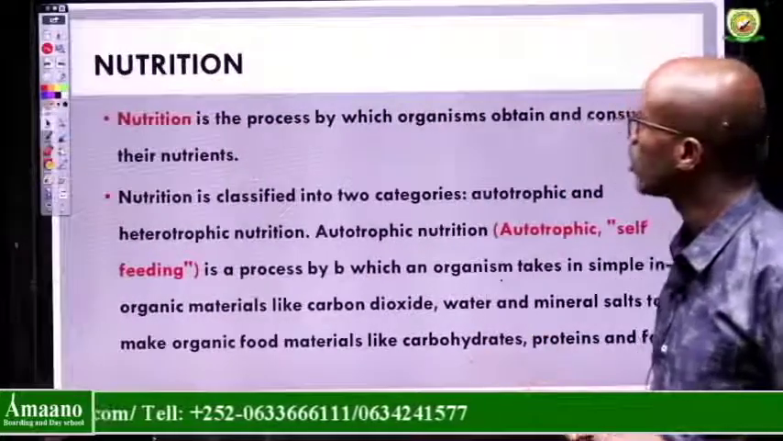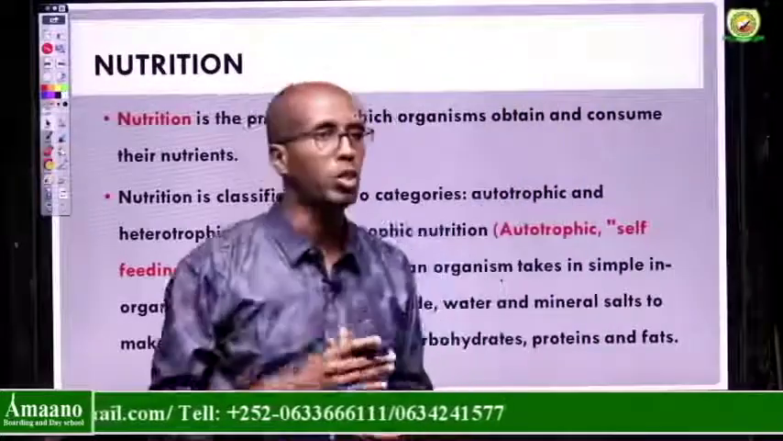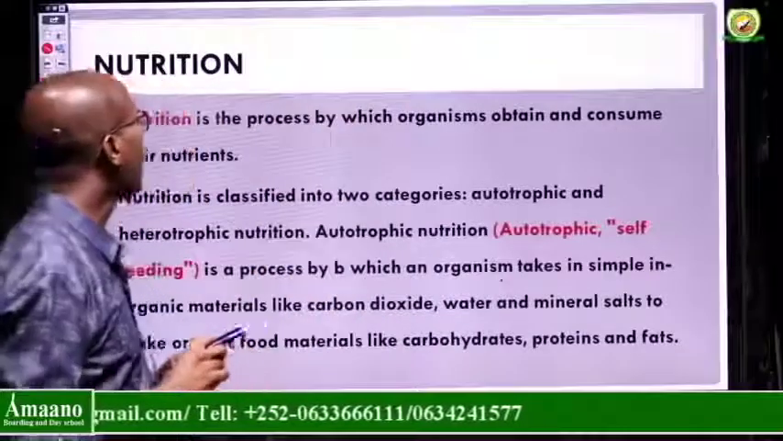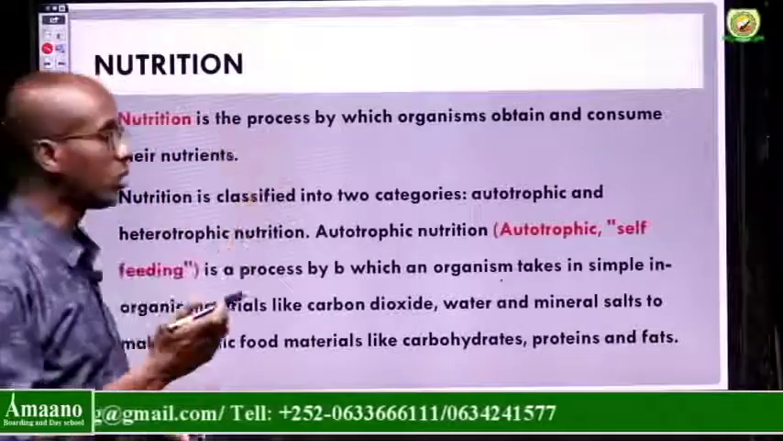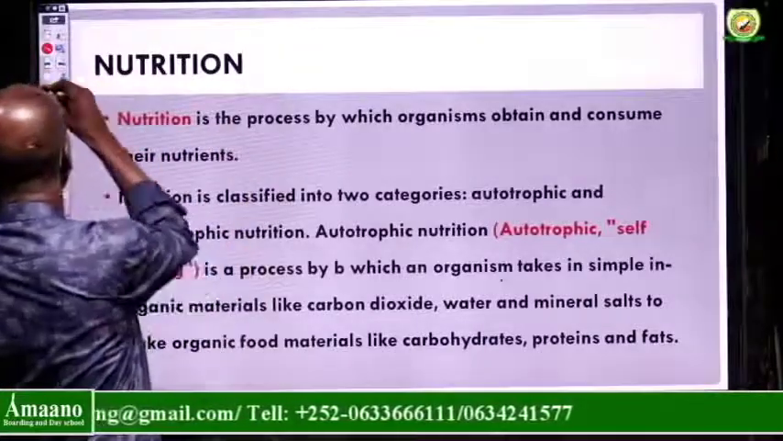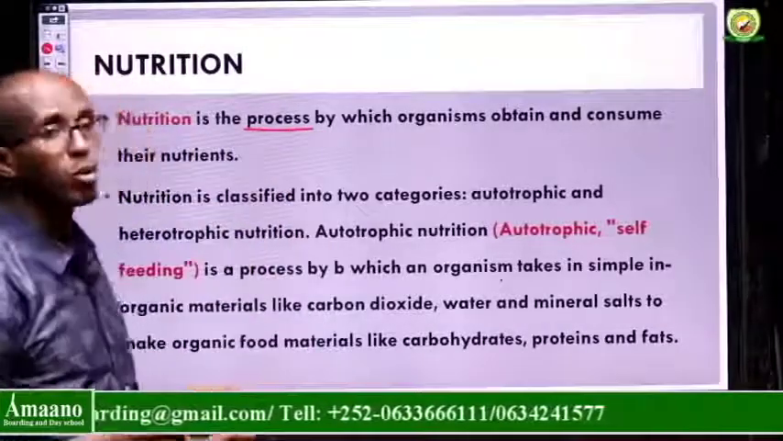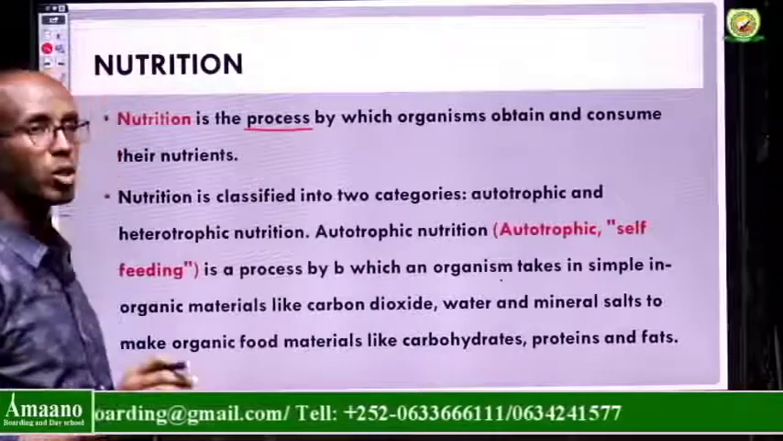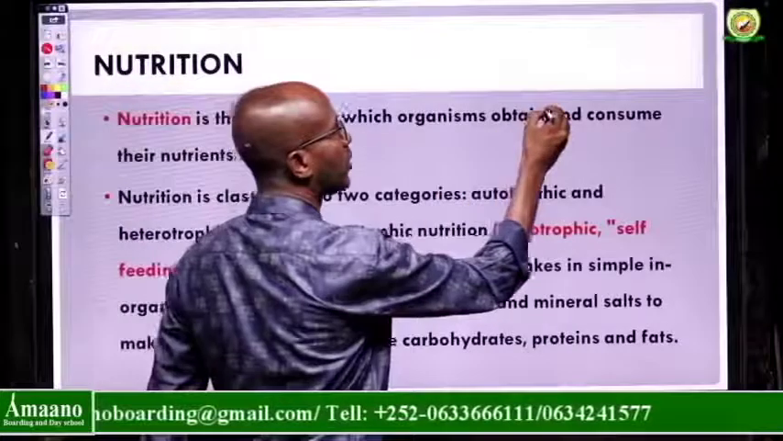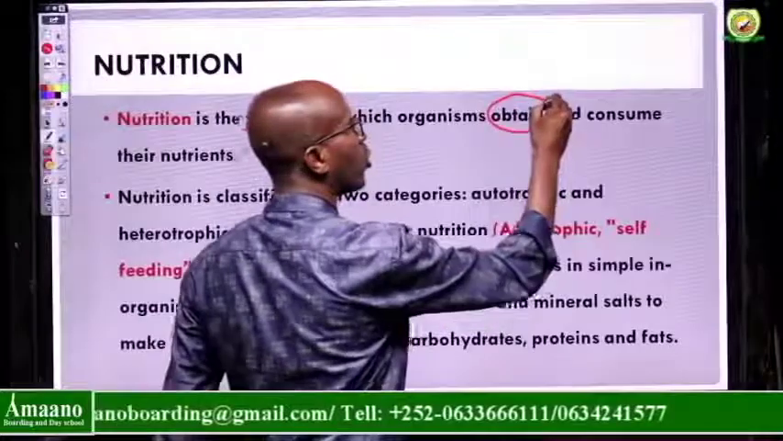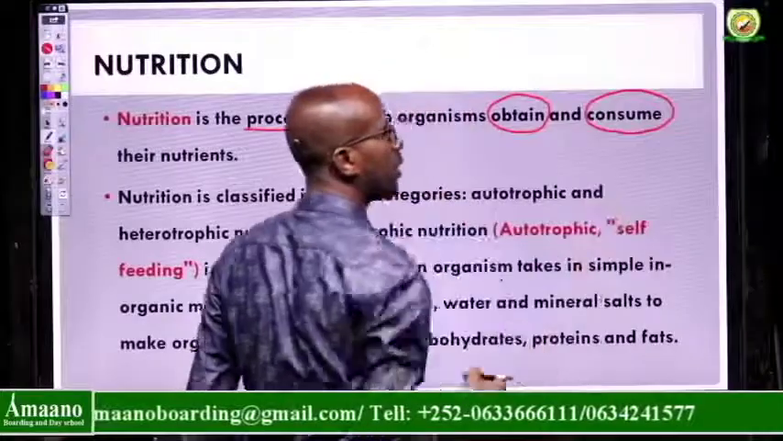Nutrition. Let's see nutrition. The definition of nutrition usually depends on the context. So now we can define the term nutrition as the process by which organisms, both animals and plants, unicellular and multicellular, obtain and consume their nutrients. So here we have two words: the process whereby living organisms obtain and consume or use the food materials.